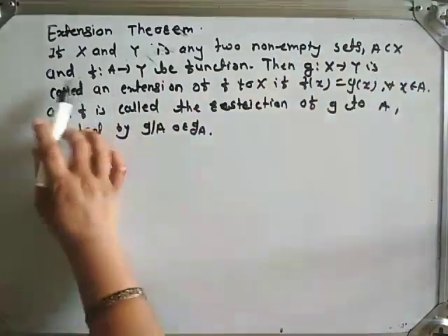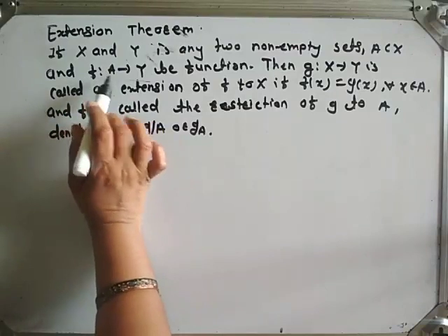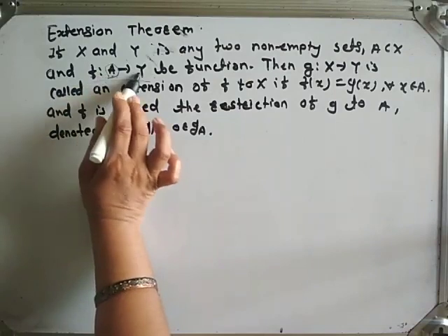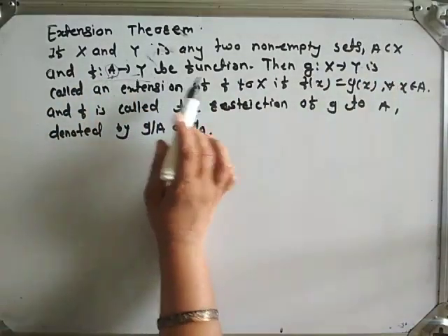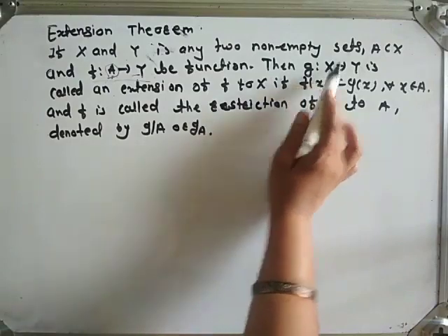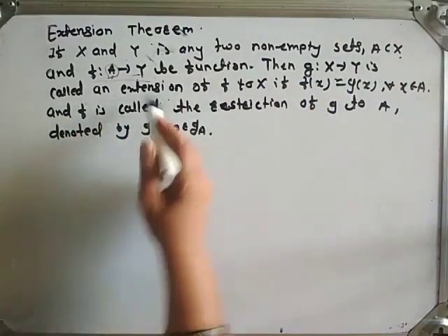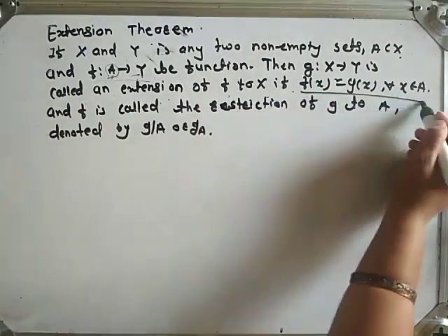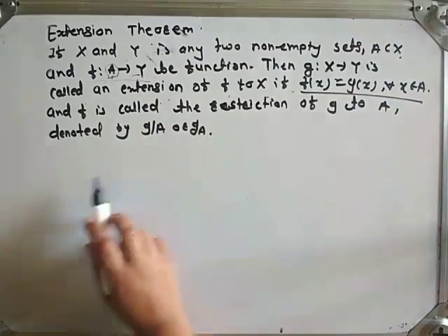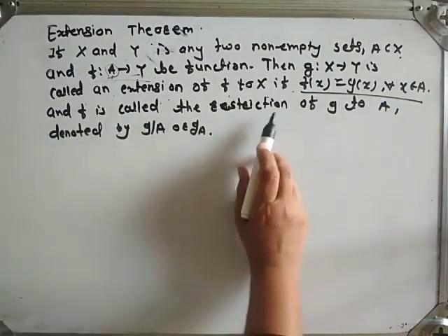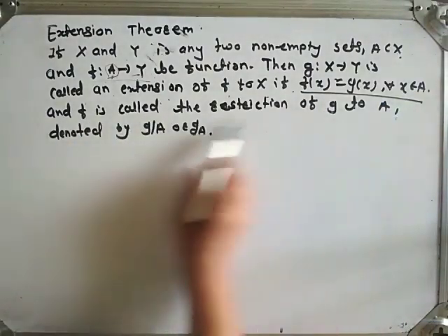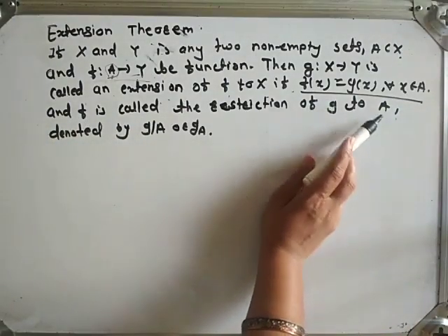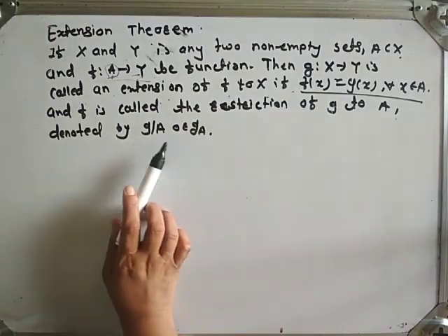A is a subset of X and the function f is defined as f from A to Y. Then g from X to Y is called an extension of f to X if f of x is equal to g of x for all x belonging to A, and f is called the restriction of g to A, denoted by g restricted to A or g|A.